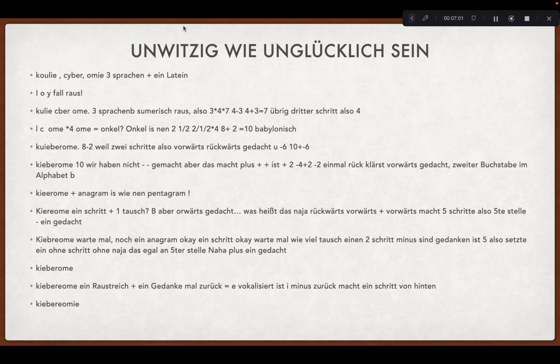So we vocalize it, it's an I, minus 1 step back, plus 1 step from behind, which suddenly makes KibEroMie. And KibEroMie means something in Latin in my mind. Well, a hypothetical Latin word. It looks quite Latin to me. That really is not a good word and is untrue. I don't say the rest of the words. Have a good day.